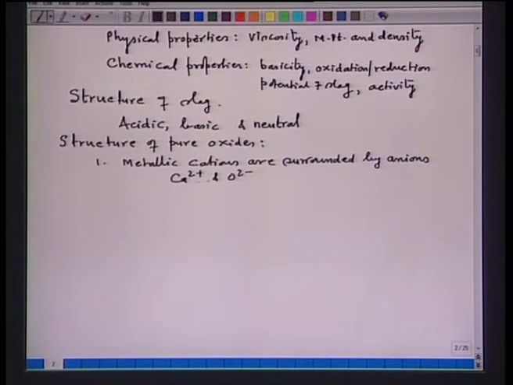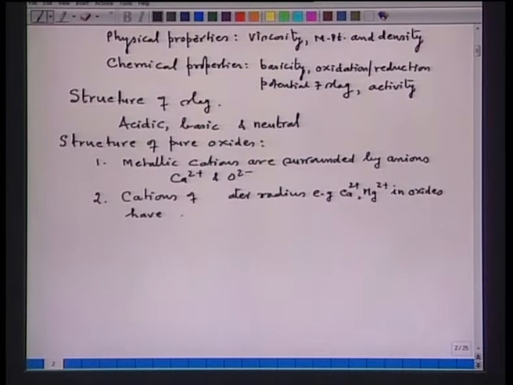Ca2+ ions are the cations and O2- ions are the anions. Second important feature: cations of greater radius, for example Ca2+ and Mg2+, have an octahedral structure in oxides.